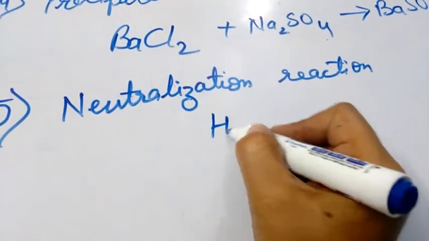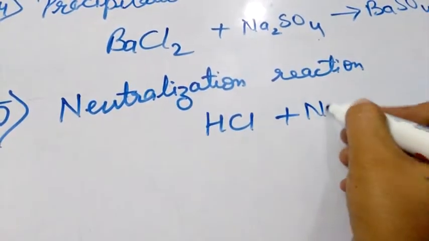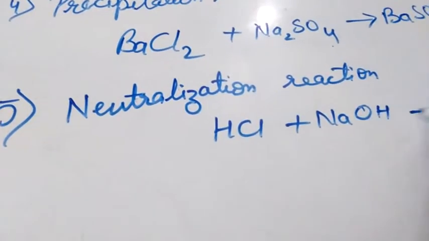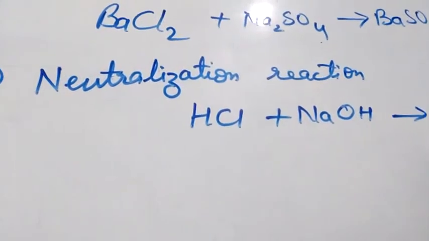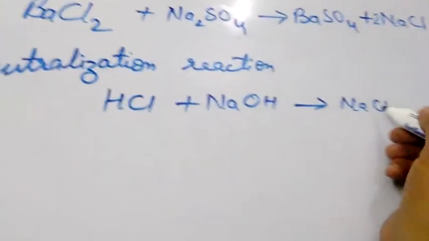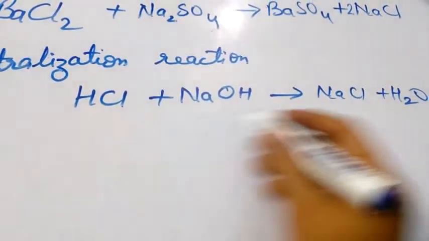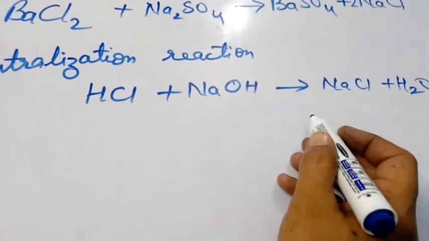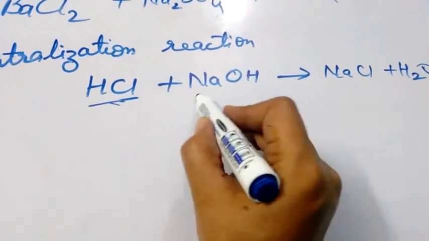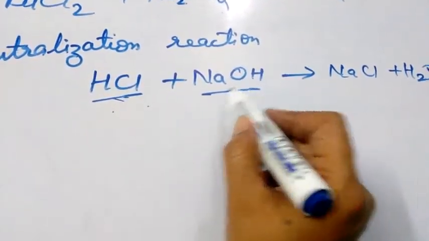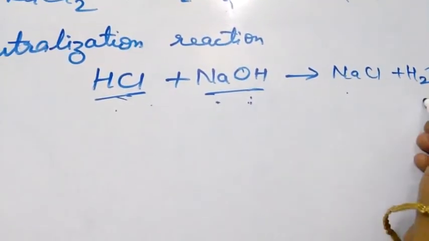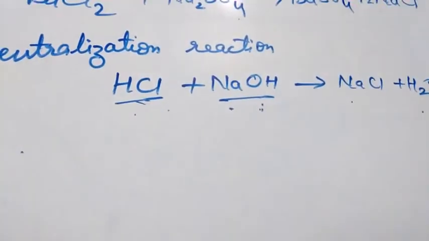When an acid and base react, it gives salt and water. This type of reaction is called neutralization reaction, in which acid and base neutralize each other's effect and give salt and water.